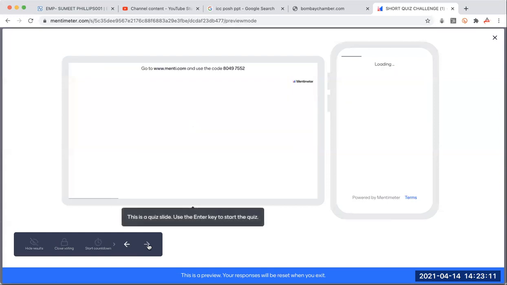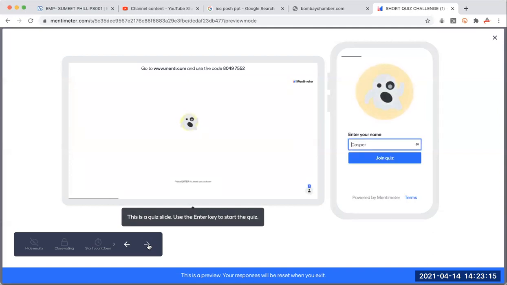That's the first screen. Once you put in the code, you will get the welcome screen that you saw in the beginning. After that, you will get this screen which we will put across after a minute, and in this screen you need to put in your name. I'm putting Demo Sumit. You don't need to put the word demo, just put in your name and you can join the quiz. Once you join, it says get ready to play. That's it, so you have to wait here.